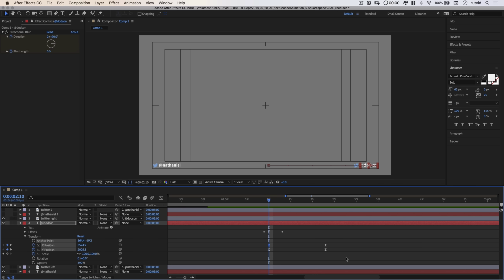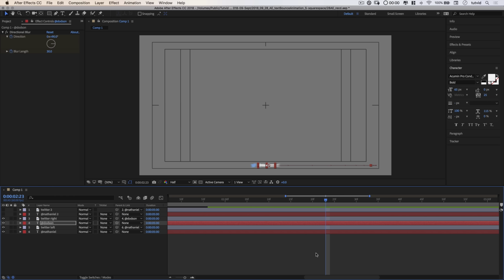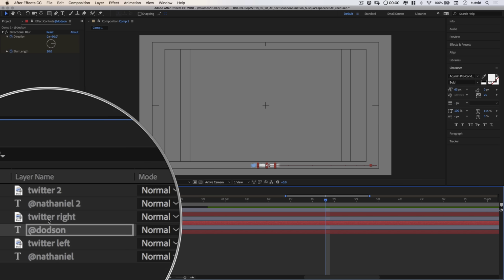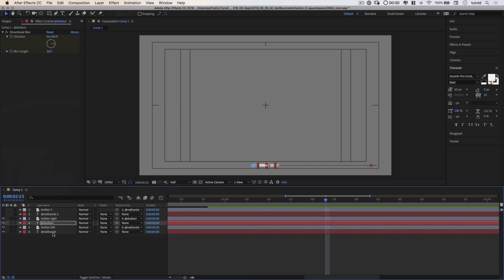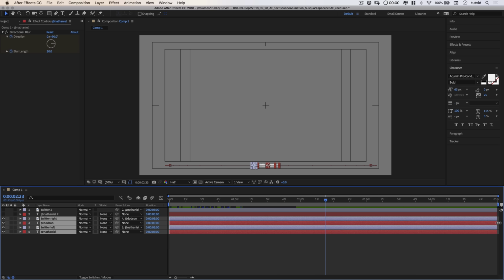All right, I'm going to exit the graph editor. And now right here at this point where this stuff all comes crashing together, we can trim all of these 4 layers, the bottom 4 layers, Twitter right down to the @Nathaniel. So I'm going to select all of these layers. I'm going to zoom out a bit. That's zooming out on my timeline, and I'm going to grab the end of these, and I'm just going to drag them back just to right there. So we see them for a second, they come together, and boom, then they're going to disappear.